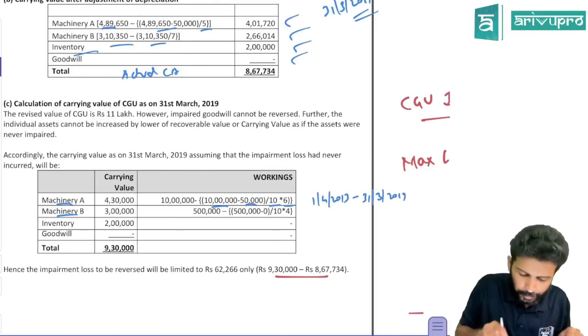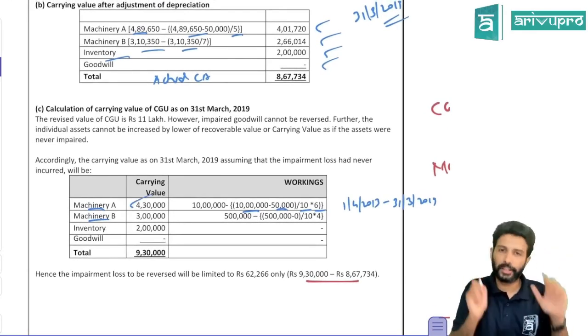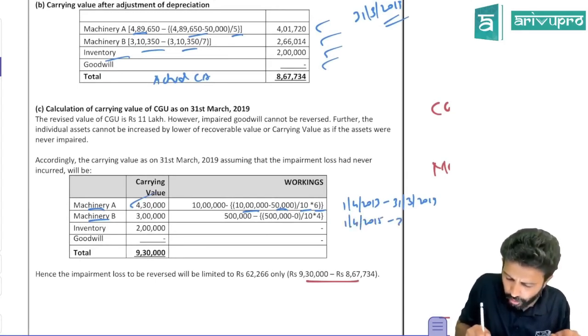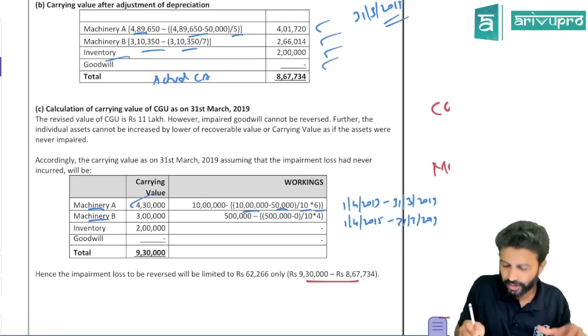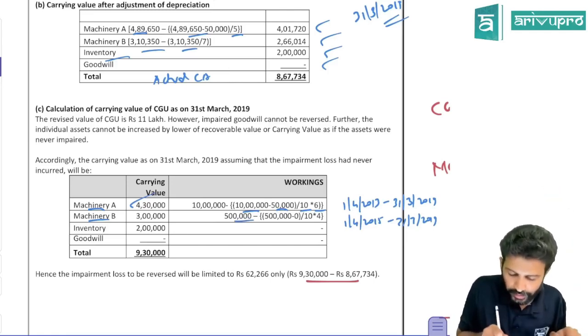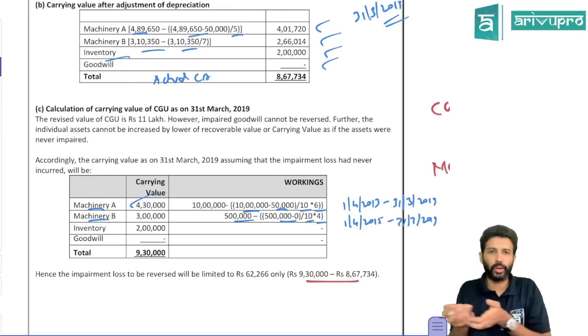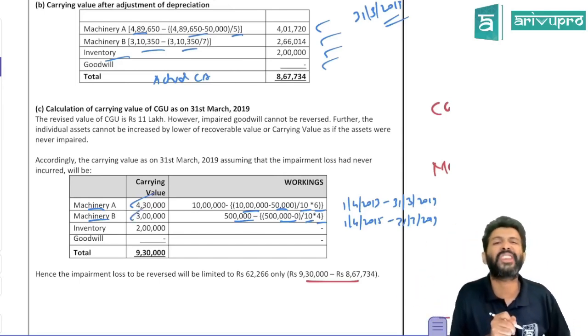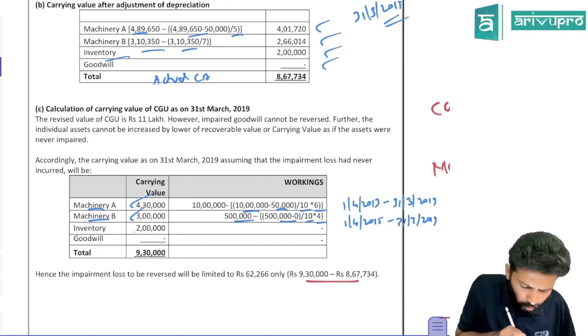So deduct 6 years ka depreciation. What is the carrying amount? 430. Same for machinery B. You bought it on 1st April 2015, and now you are on 31st March 2019. So count 16, 17, 18, 19, which is 4 years. There is no residual value. You bought it for 5 lakh minus 0, divided by 10, into 4 years, because 4 years ka depreciation. If you reduce 4 years of depreciation, its carrying amount is 3 lakh. Okay, good.